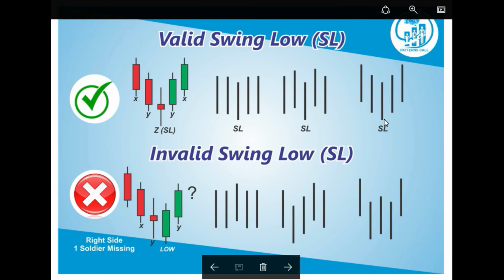Same, another pattern: the invalid swing low. Invalid swing low is called so when here is a Z, this is the low, okay? The X candle is missing. On the right side one soldier is missing, right? Then the left side, X and Y, is available. So this is not a valid swing low. In this pattern, the lower low has the same price for 4 candles. So this is not a valid swing low. This is the low; the right side has two soldiers, the left side has only one soldier, right? So this is invalid. Here also this is invalid, right?